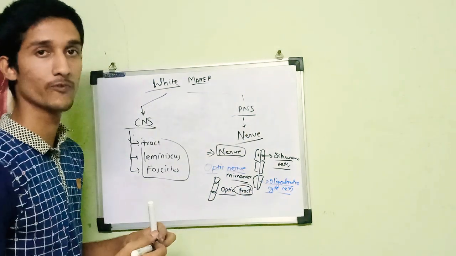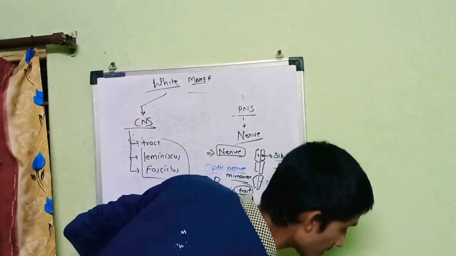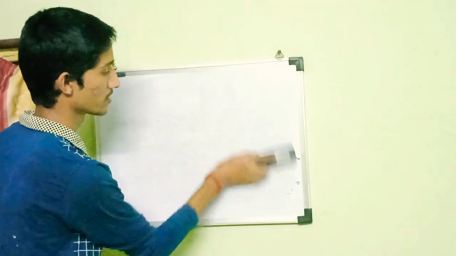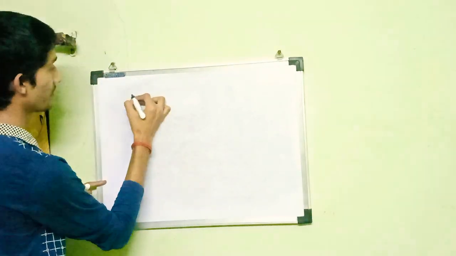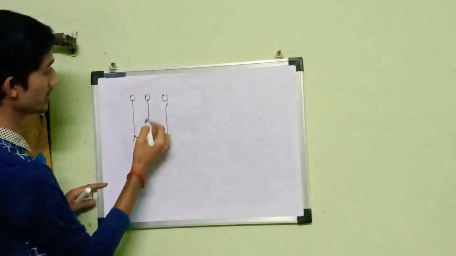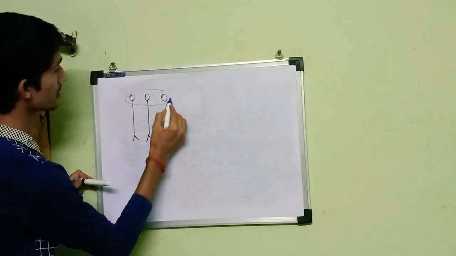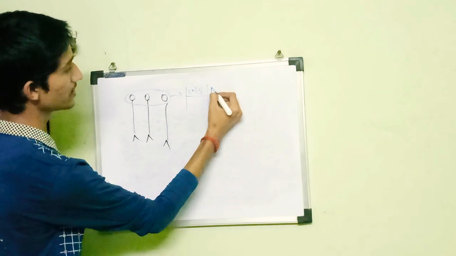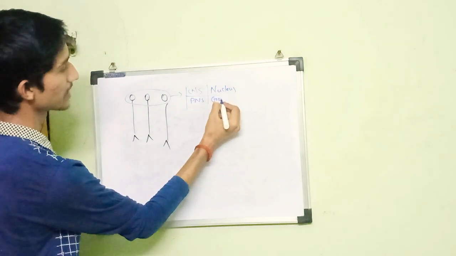As I told you, that is why we call it a tract. So let's summarize what we have studied. We have different nerves. These are cell bodies, these are the axons, and these are the axon terminals. Now, the collection of cell bodies within the central nervous system is called a nucleus, and within the peripheral nervous system it is called a ganglion.